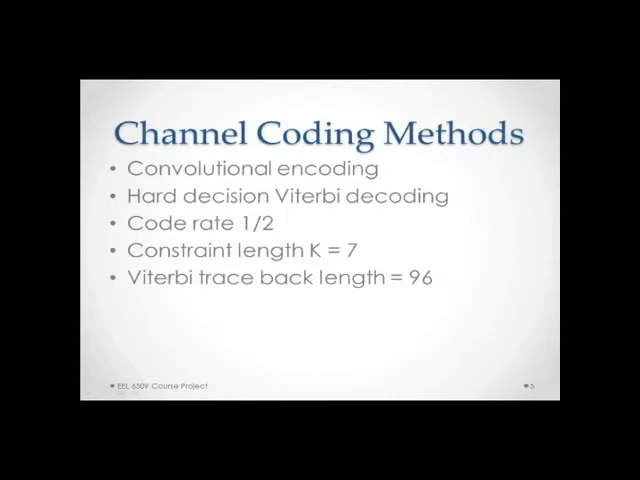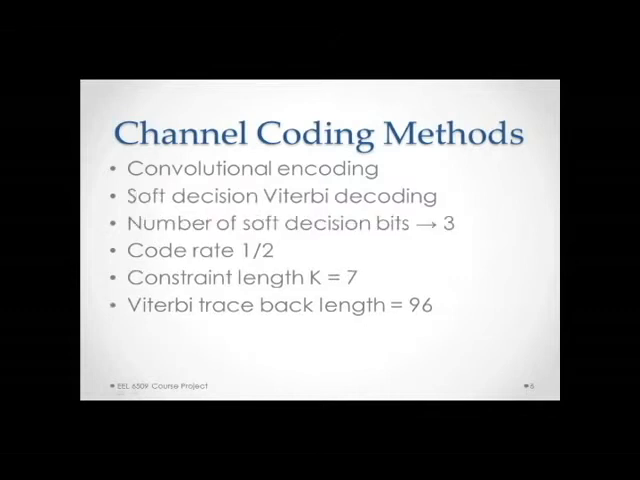I chose 4 channel coding methods, the first of which was a convolutional encoding with hard decision Viterbi decoding. For this model, the code rate was 1/2, the constraint length K was equal to 7, and the Viterbi traceback length was equal to 96. The second model was a convolutional encoding with soft decision Viterbi decoding. The number of soft decision bits was 3, the code rate was 1/2, the constraint length was 7, and the Viterbi traceback length was 96.